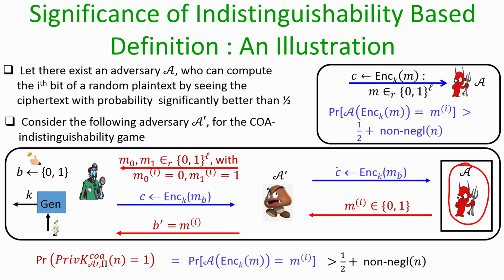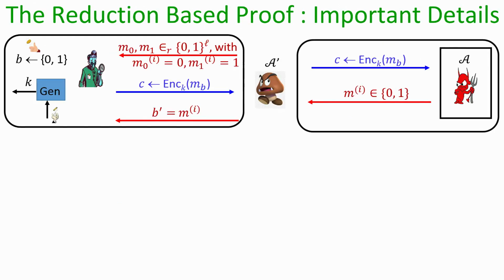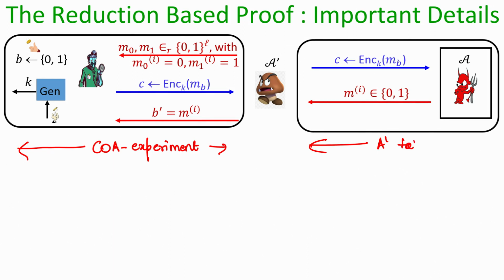So, let me elaborate on this in the next slide. So, this is the reduction here. If you can see here, this part of the experiment is the COA experiment. This is an instance of the COA indistinguishability experiment, and in this part A dash is basically taking the help of A.